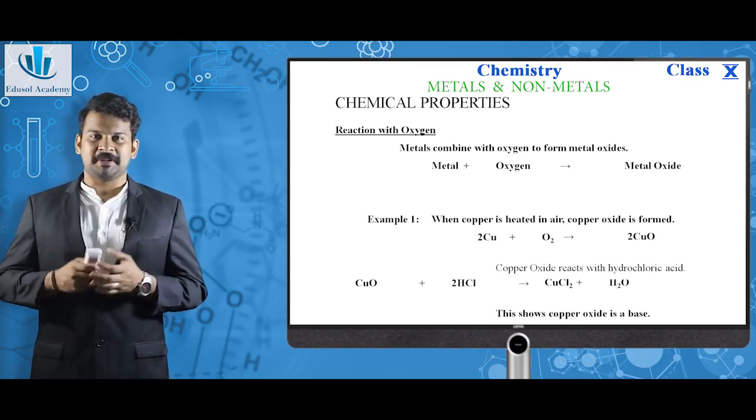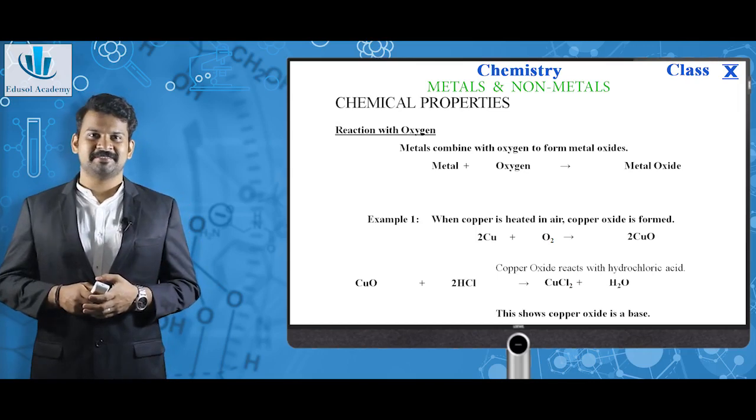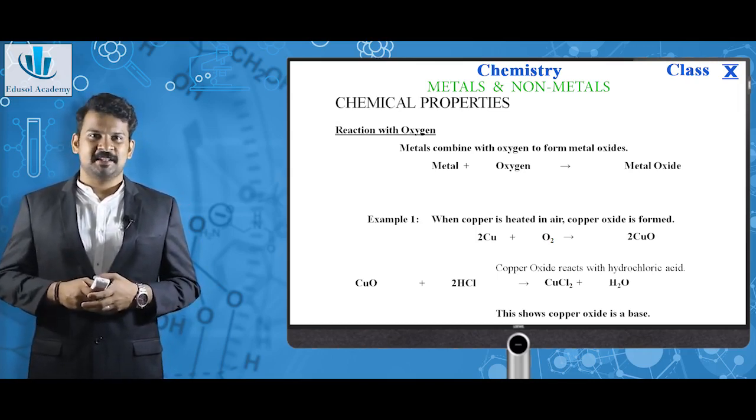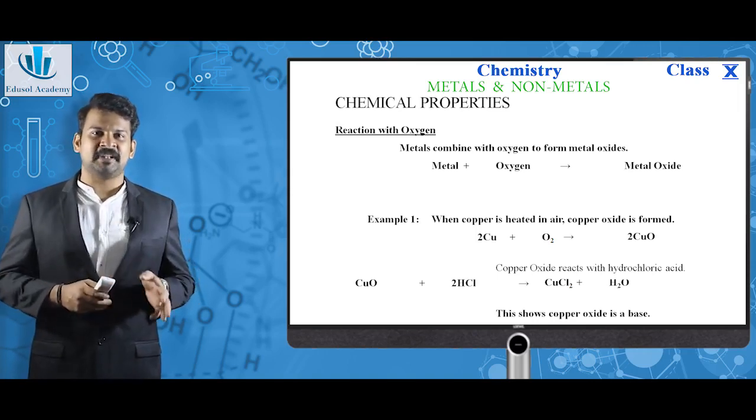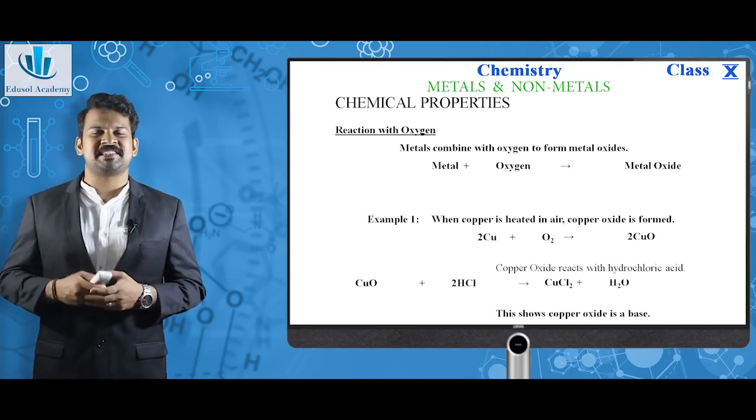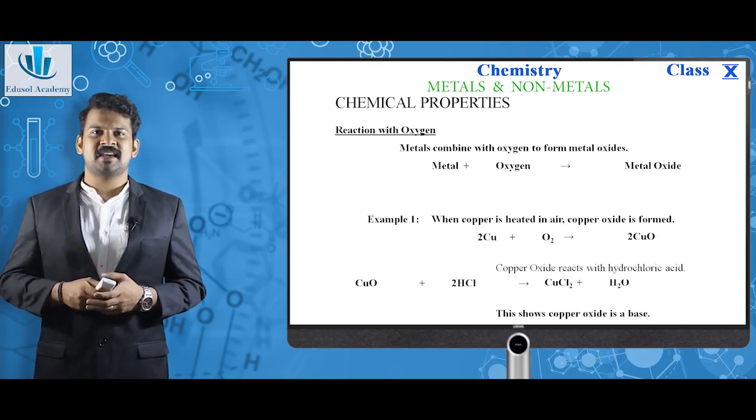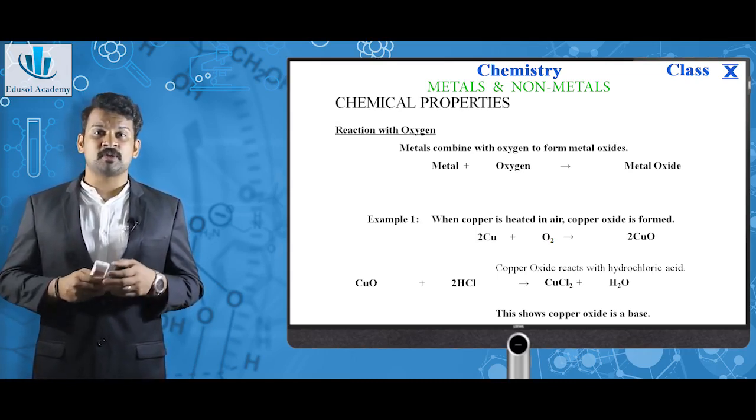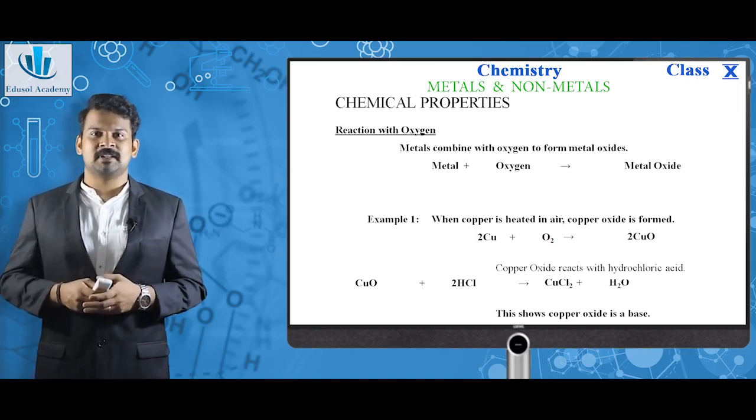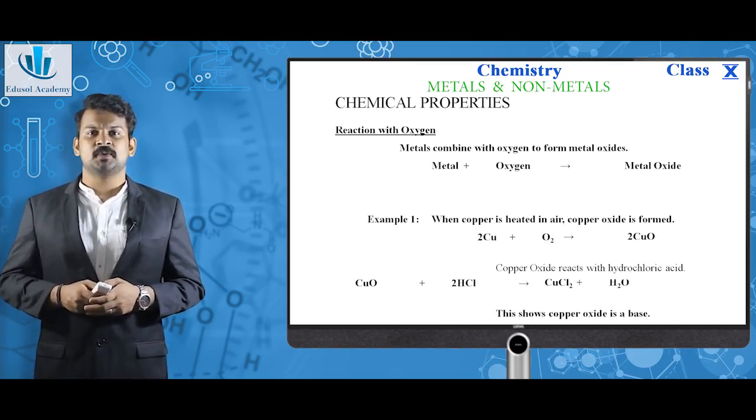So, coming to chemical properties, first we are dealing with the reaction of metals with oxygen. Metals combine with oxygen to form metal oxides. Metal plus oxygen giving metal oxide. We can much more clearly understand this with the help of examples. When copper is heated in air, copper oxide forms: 2Cu plus O2 giving 2CuO. Copper oxide reacts with hydrochloric acid. CuO plus HCl gives CuCl2 plus H2O.